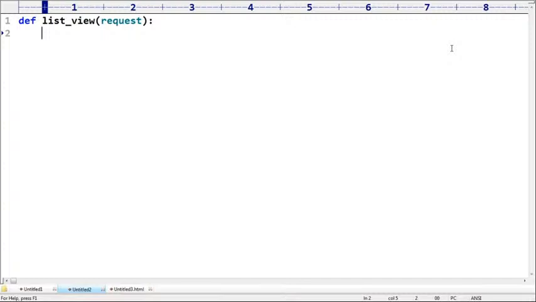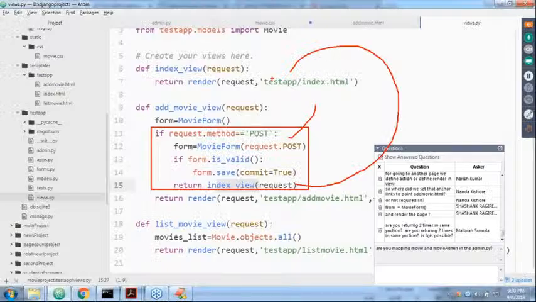Sir, from the database, can you please get the movie list? Movie list is equal to, from the database I want to get this movie list. Can you please write movie.objects.all? By default we are getting all movie objects. Remember that.